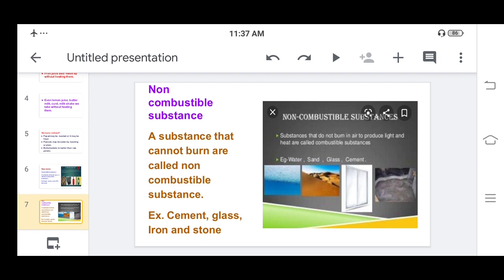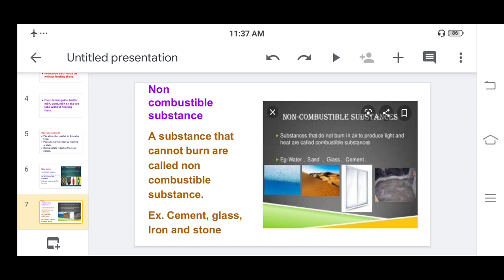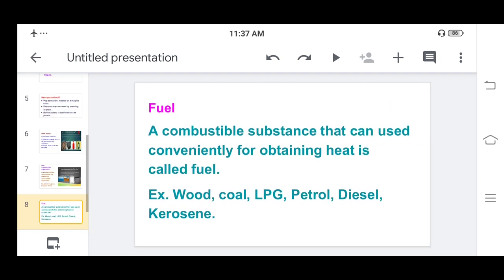So we have seen combustible substances, non-combustible substances, and their examples. Now our next point is fuel. So what is meant by fuel?